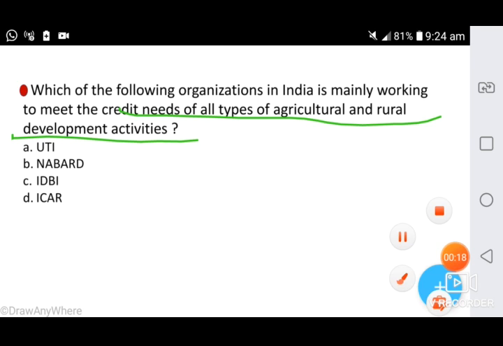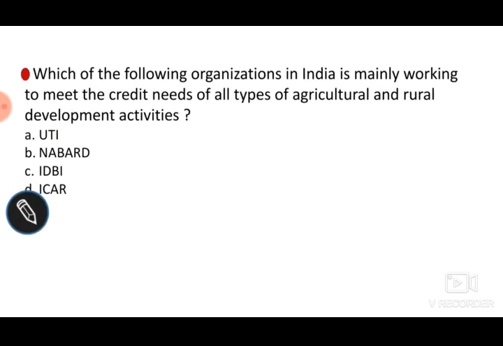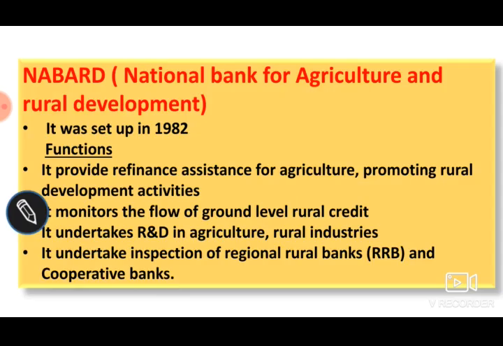UTI stands for Unit Trust of India. Then NABARD, National Bank for Agricultural and Rural Development. Then IDBI, Industrial Development Bank of India. Then ICAR, Indian Council of Agricultural Research. So here option B is the correct answer, NABARD. National Bank for Agricultural and Rural Development. It was set up in 1982.